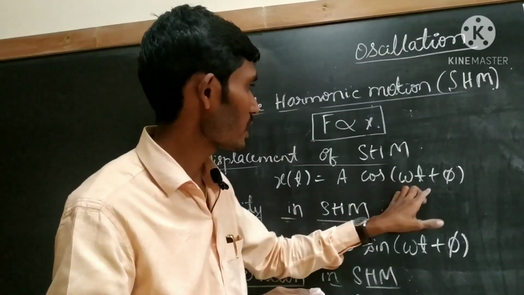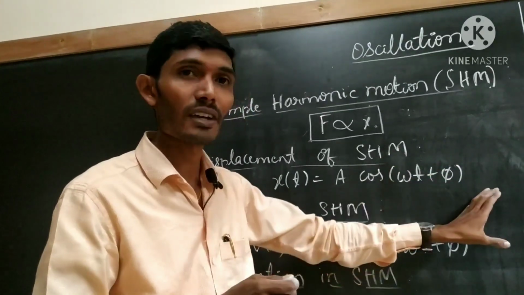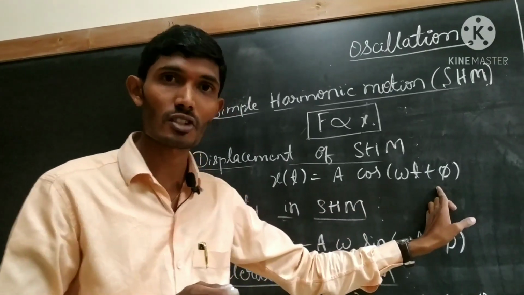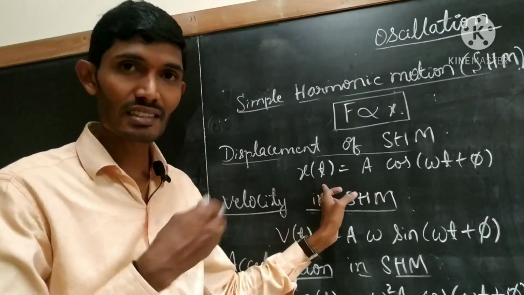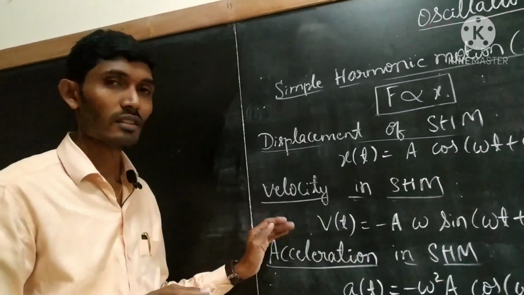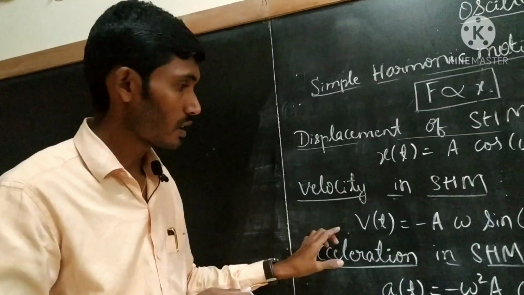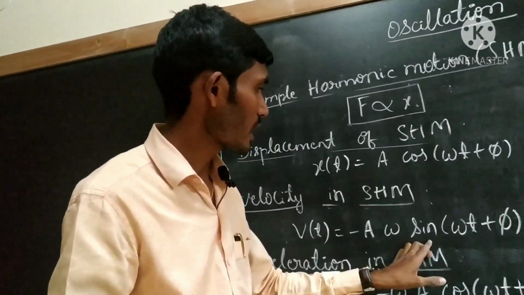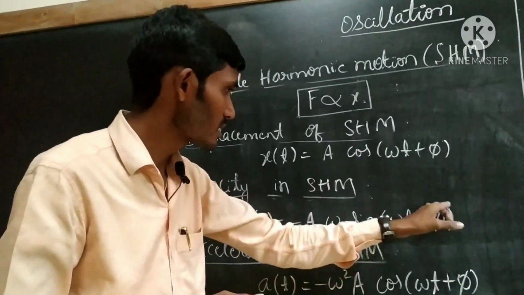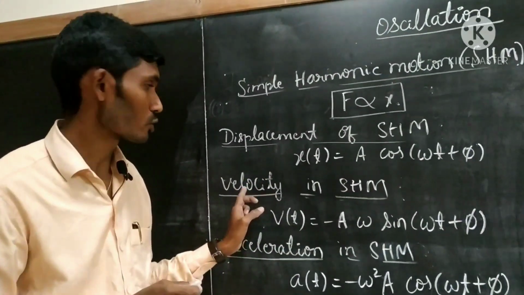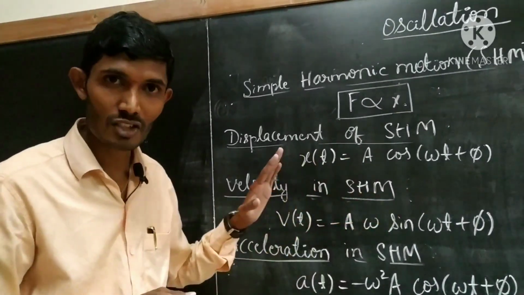So omega t plus phi is what we call the phase. Okay, this is the expression for the displacement of SHM. So in next classes I will derive the expression. Okay, and velocity in SHM, the expression is v of t equals minus a omega sine of omega t plus phi. This is the mathematical expression for velocity of an oscillating object in terms of SHM.